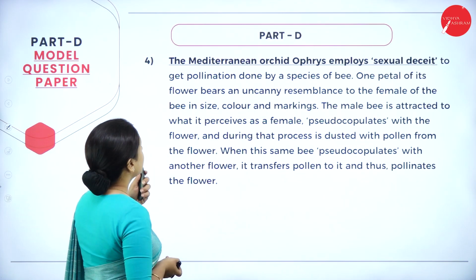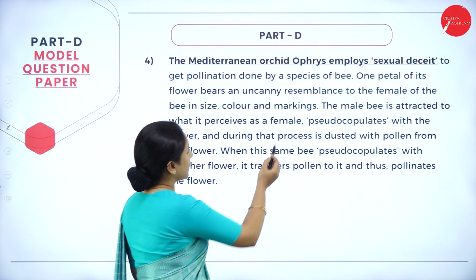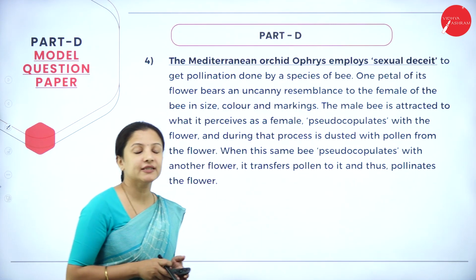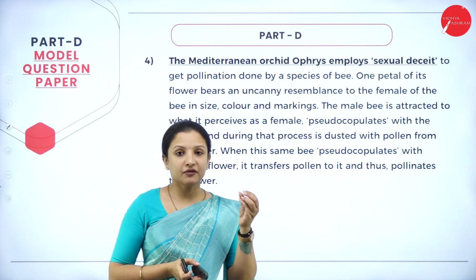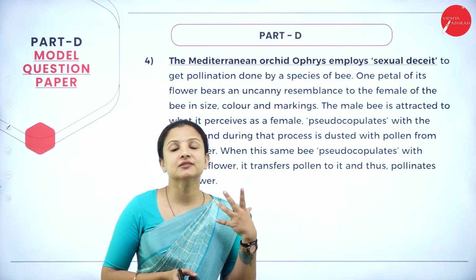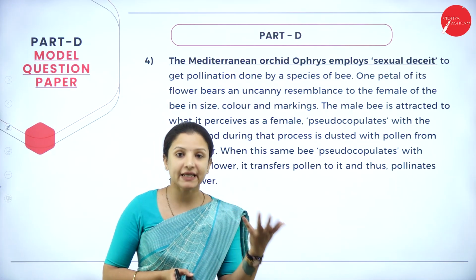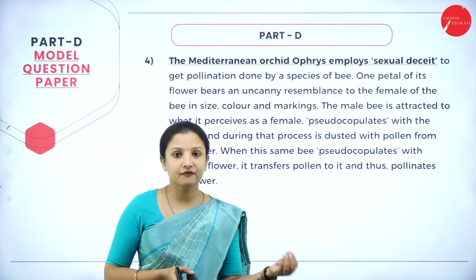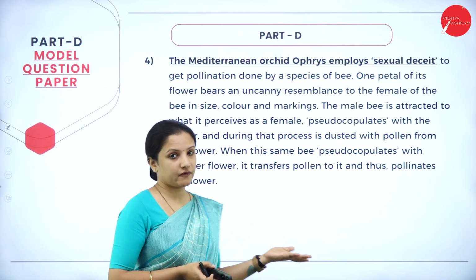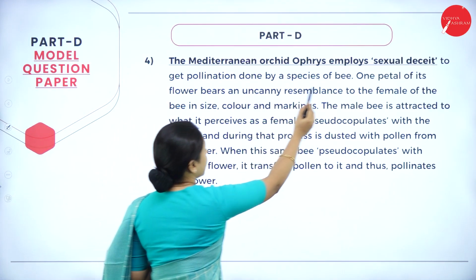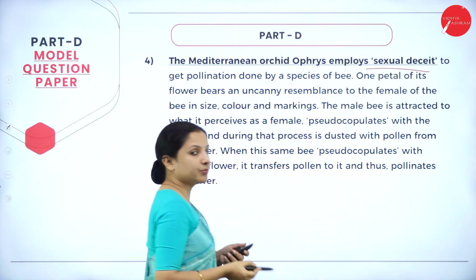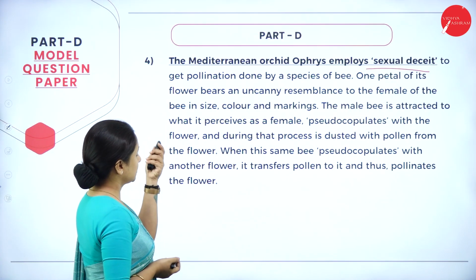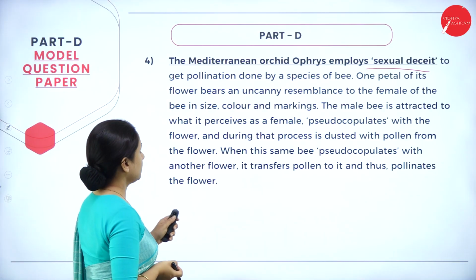Next, fourth one, the Mediterranean orchid Ophrys employs sexual deceit. So sexual deceit is nothing but wherein the flower resembles or starts looking like a female insect, so that the male insect can come and sit on it for mating purpose, and therefore pollination will happen. So sexual deceit is also one of the examples for mutualism. So this is how the answer needs to be written for that.